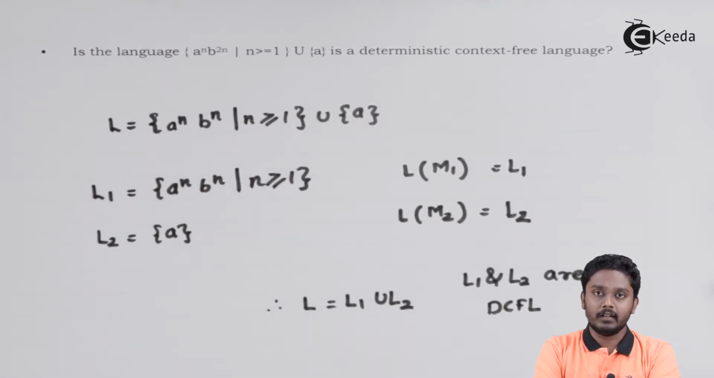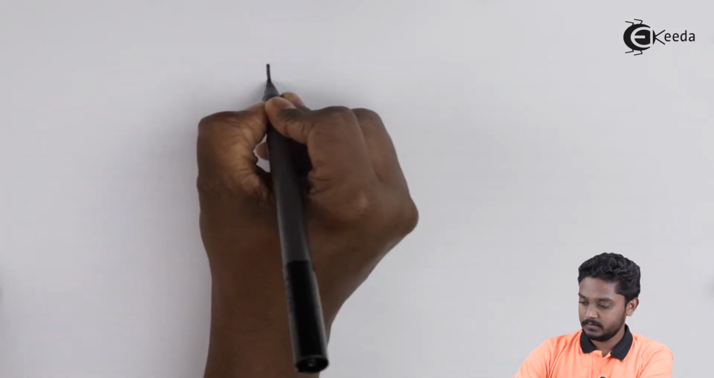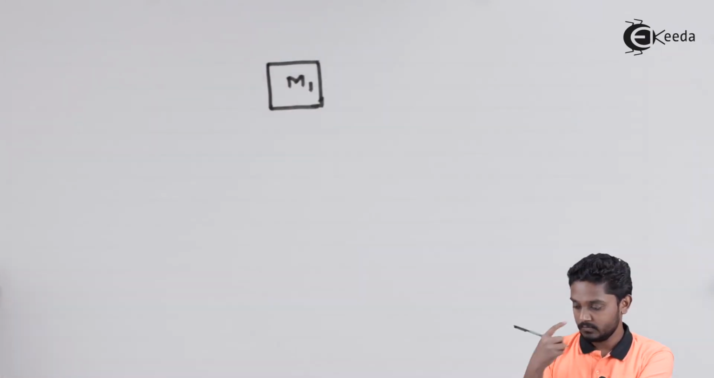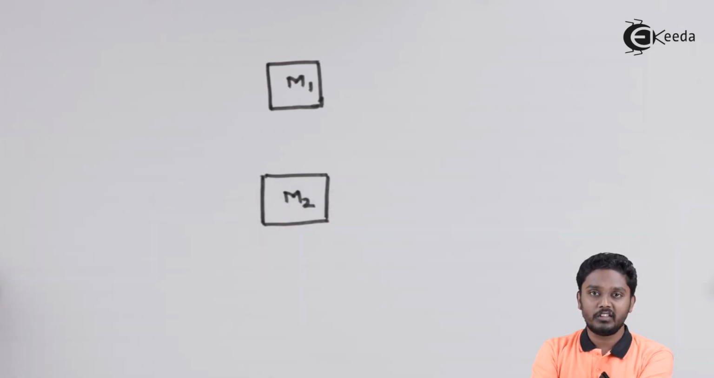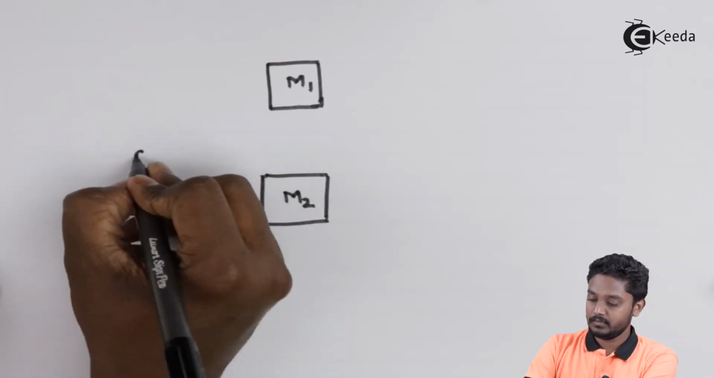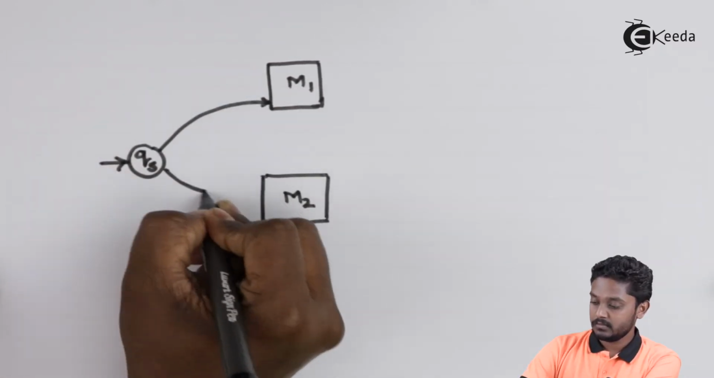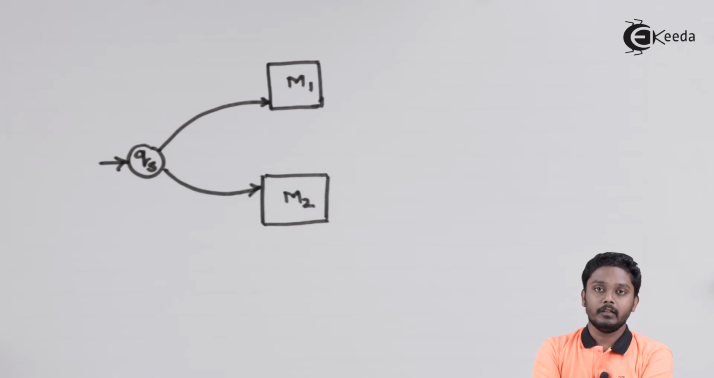We need to check whether the complete language L is deterministic or not. That means, are we able to design a deterministic machine using machine M1 and M2? I'm going to combine machine M1 and M2. To join these machines, let us take a new state, QS, as the start state. Over here, let us see when to use machine M1 and when to use machine M2.